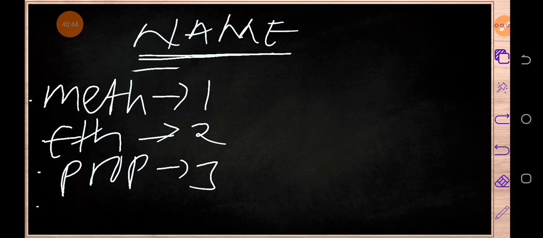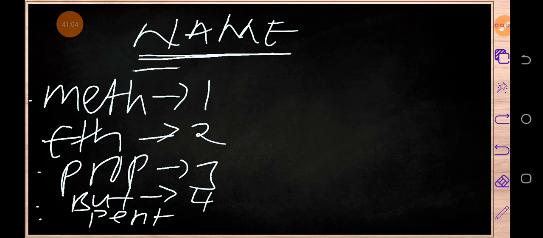Then whenever you see any member has got a prefix which is but, that member has 4 carbon atoms. Then whenever you see a prefix which is pent, that member has 5.